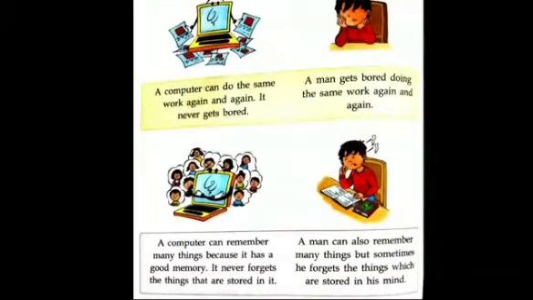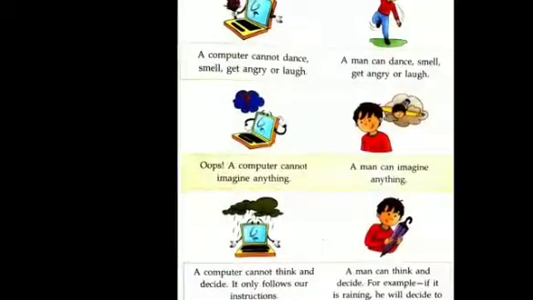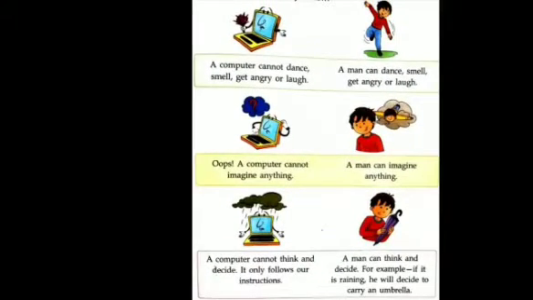The computer can remember many things because it has a very good memory. It never forgets the things that we store in it. But man can also remember some things, but we can't remember all the things which are stored in our mind. The computer cannot dance, but man can dance, isn't it? The computer cannot imagine anything. Can the computer imagine anything? No. But man can imagine anything.